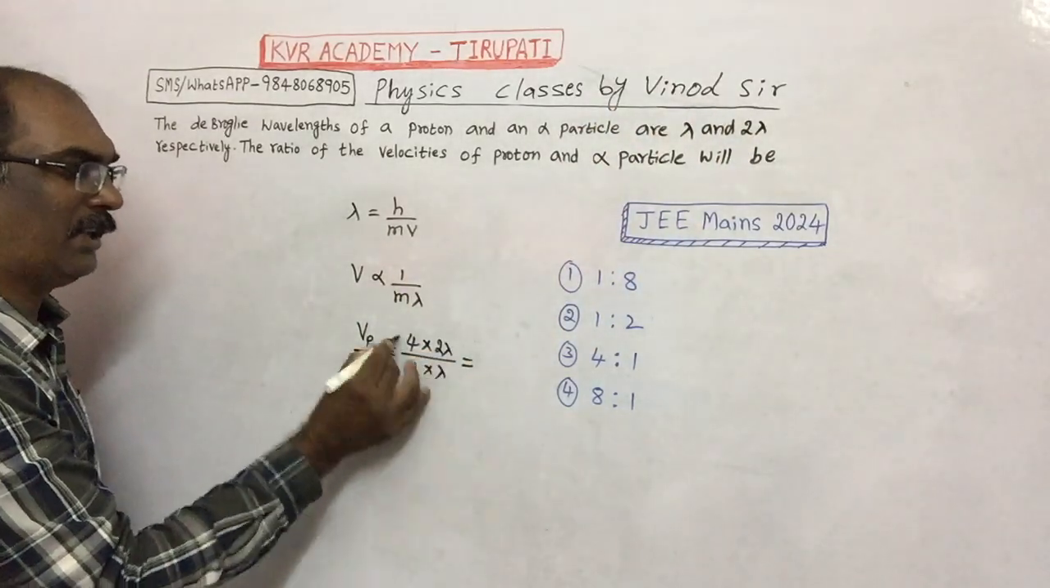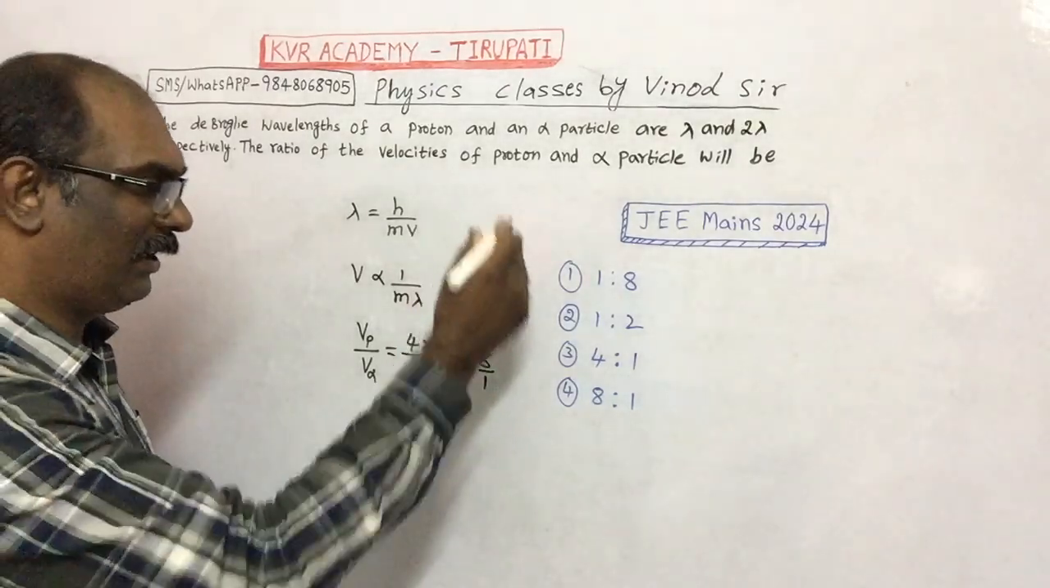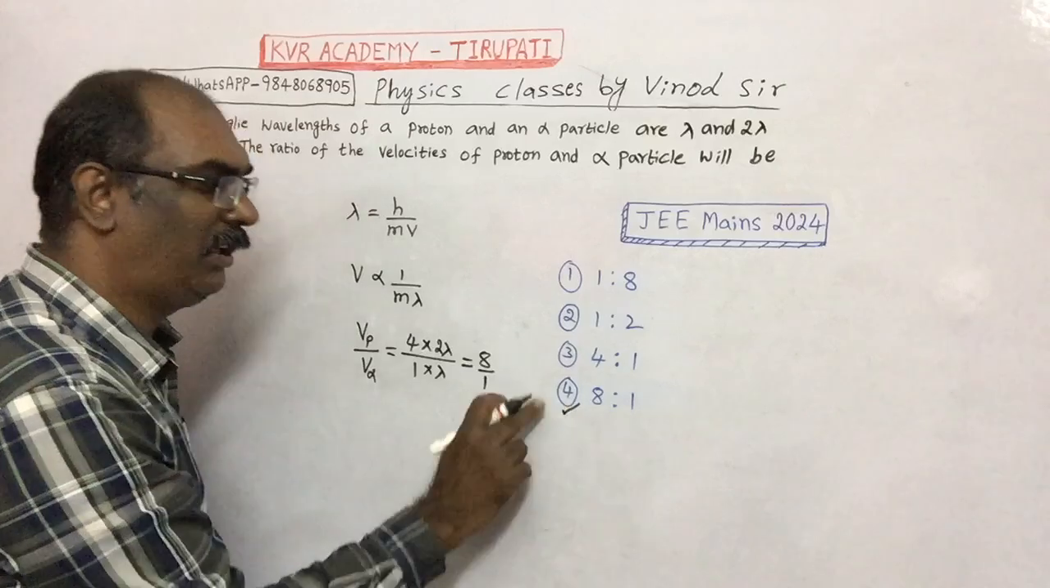So lambda, lambda cancel and then 8:1 is our answer. And in the options, you can pick this option.